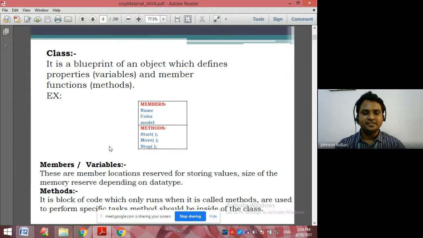Here you can see the members; we can call them variables. These are memory locations reserved for storing values, with the size of memory reserved depending on the data type. Methods mean the functionalities performed by the particular class or person or object. Then I would like to take some real time examples of classes and objects.